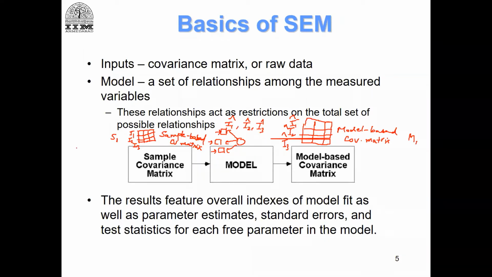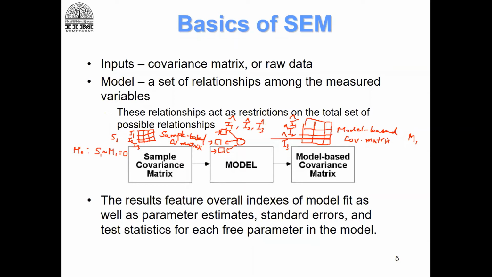So the tool will keep on running this computation or estimation until you get the difference between S and M as 0. That means you are able to come as close as possible.